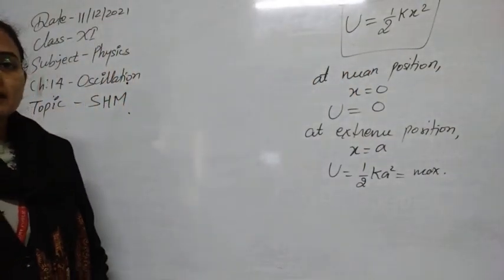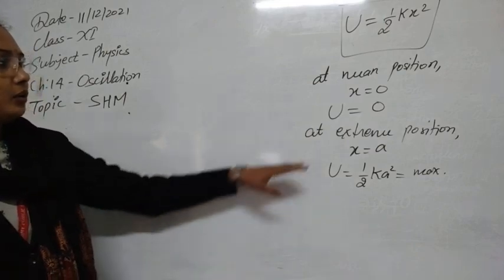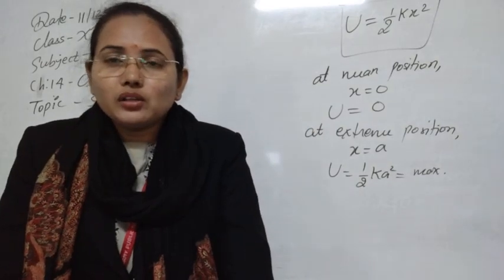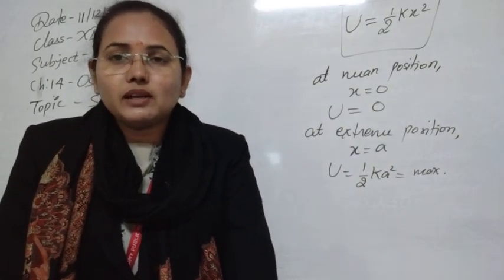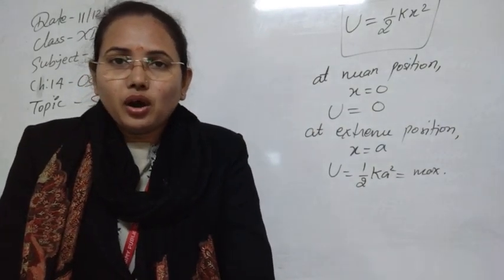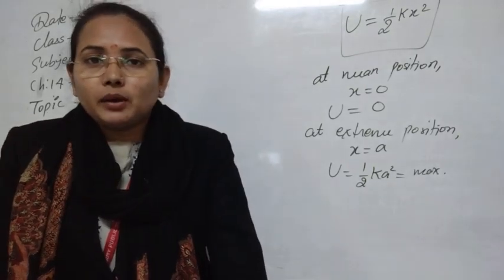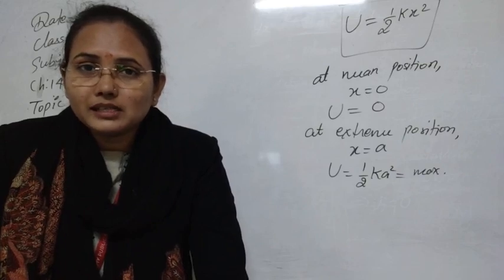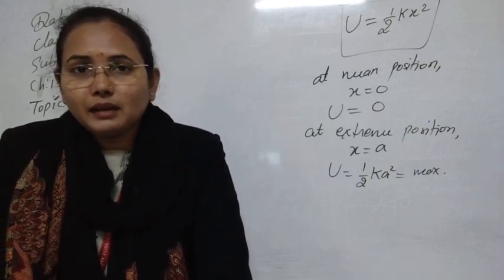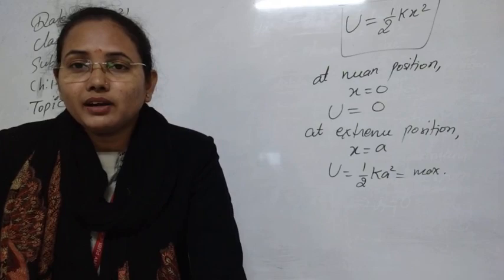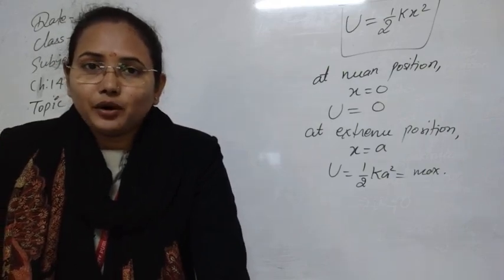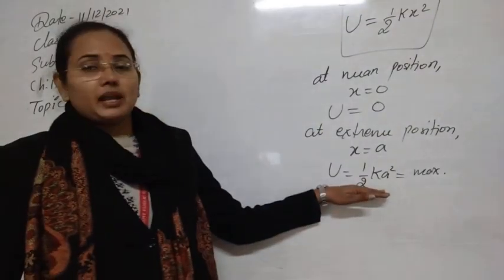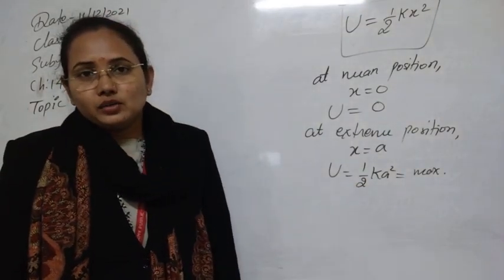So it means that at the mean position the particle doesn't have any potential energy, since it has no displacement from its position or configuration. That's why the potential energy is 0. So whenever a particle is displaced from its mean position, it will never come to rest at the mean position, because at that point its potential energy becomes 0. It attains a maximum position only at the extreme point. So I think this is clear.